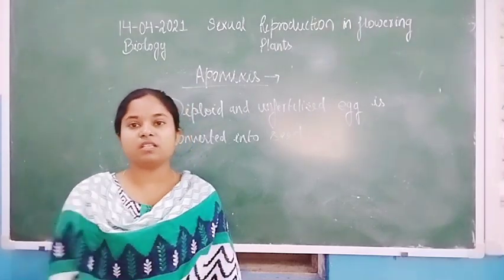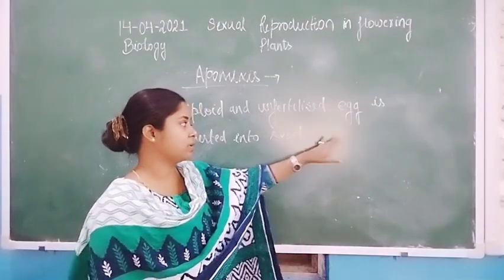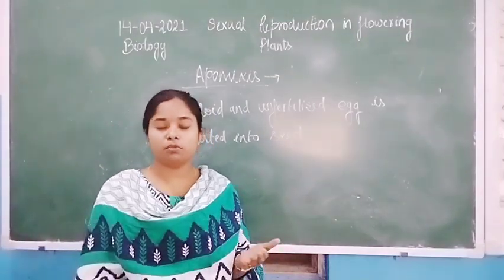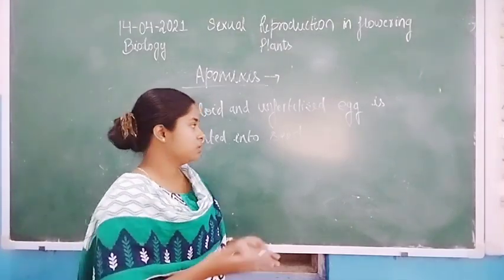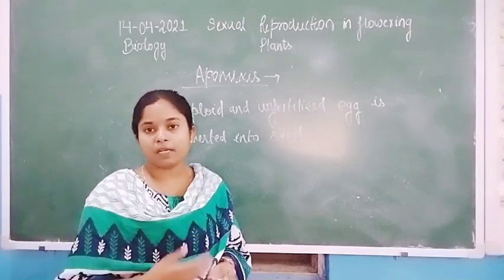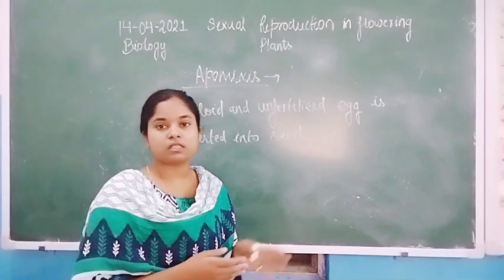But in such a case, because both sets come from the female parent, from one plant, there is no segregation in this type of seed.